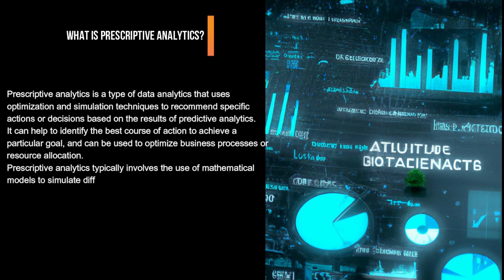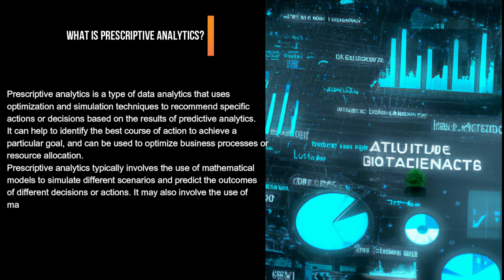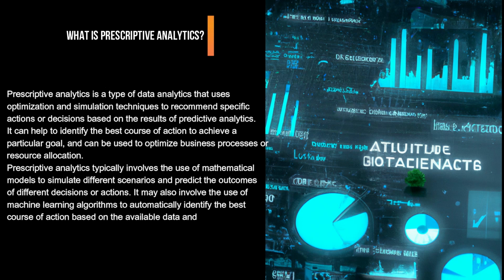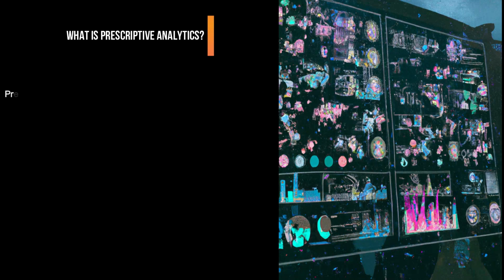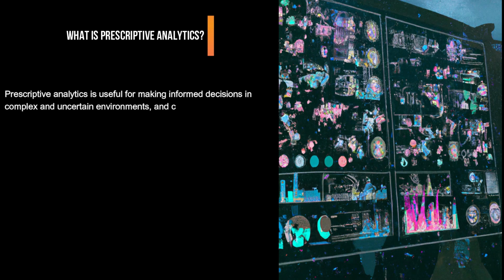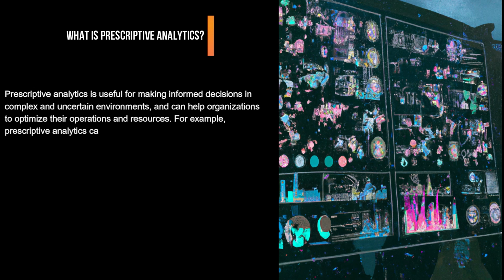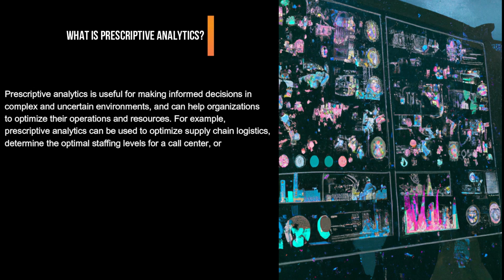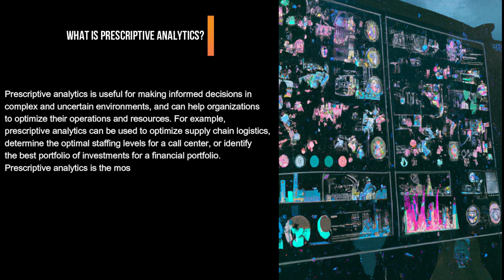Prescriptive analytics typically involves the use of mathematical models to simulate different scenarios and predict the outcomes of different decisions or actions. It may also involve the use of machine learning algorithms to automatically identify the best course of action based on the available data and desired outcome. Prescriptive analytics is useful for making informed decisions in complex and uncertain environments and can help organizations to optimize their operations and resources. For example, prescriptive analytics can be used to optimize supply chain logistics, determine the optimal staffing levels for a call center, or identify the best portfolio of investments for a financial portfolio.